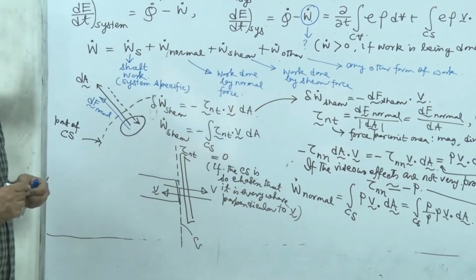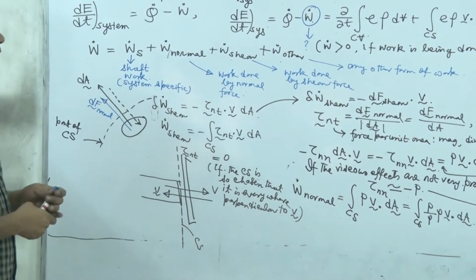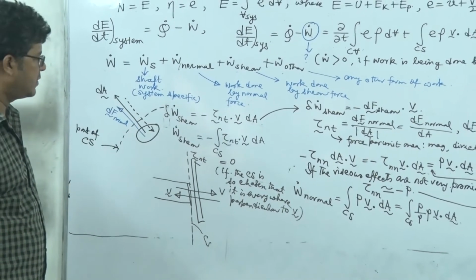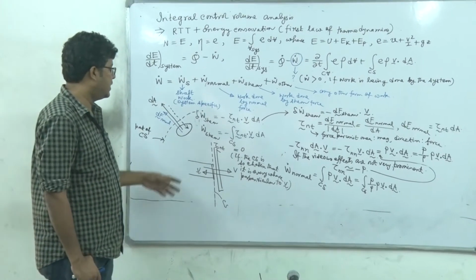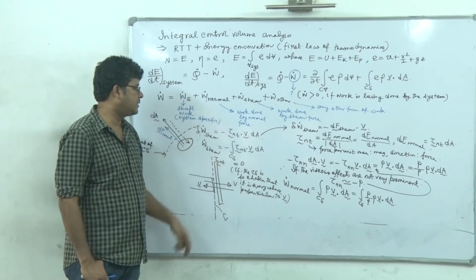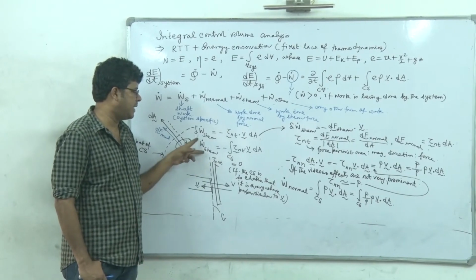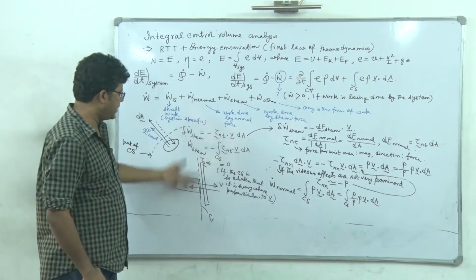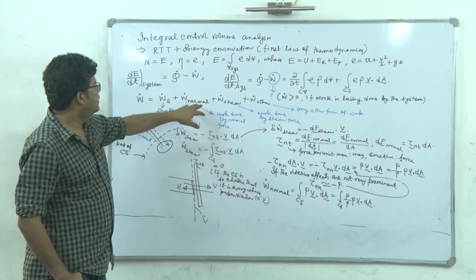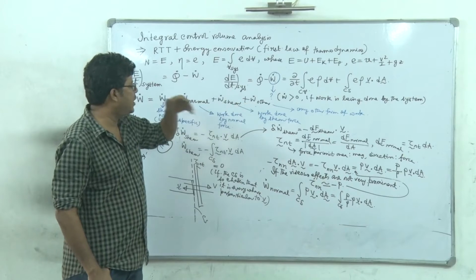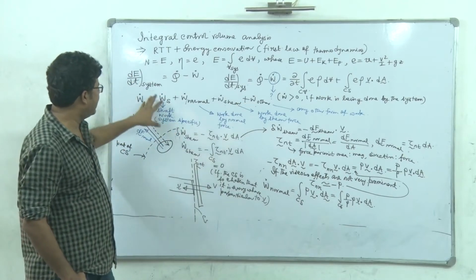So using a specific choice of this control surface, we can set the work done by the shear force, or the power generated by the shear stress, equal to 0. So these two are evaluated. W dot other we will not consider right now.